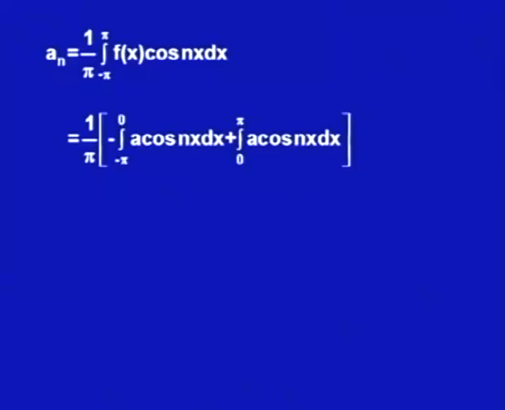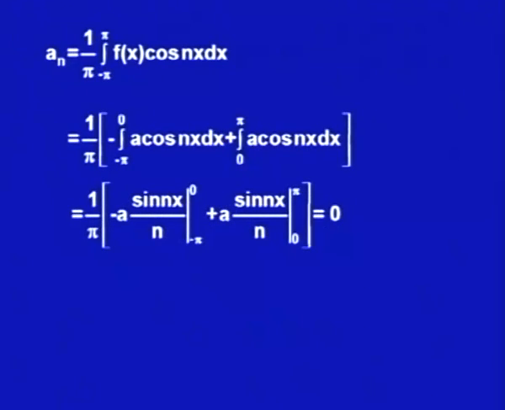Now, integrating, we get minus a times sin nx upon n from minus pi to 0 plus a times sin nx upon n from 0 to pi, and we know that at x equal to 0, sin 0 is 0, and at x equal to plus or minus pi, sin n pi is always 0. So, this is 0, and we have got a naught is 0 as well as a n is 0 for all n.